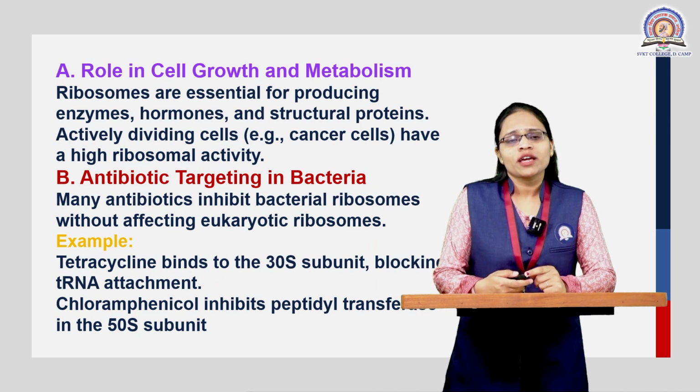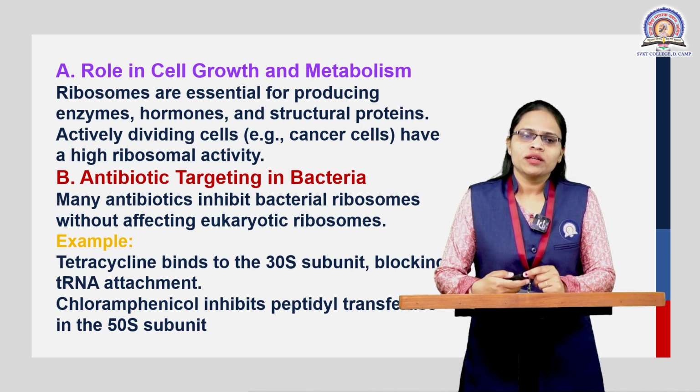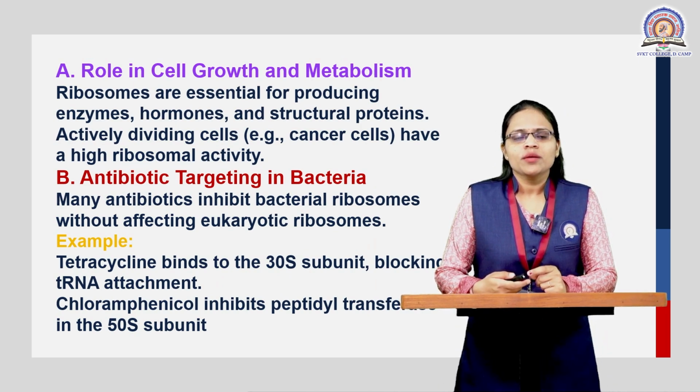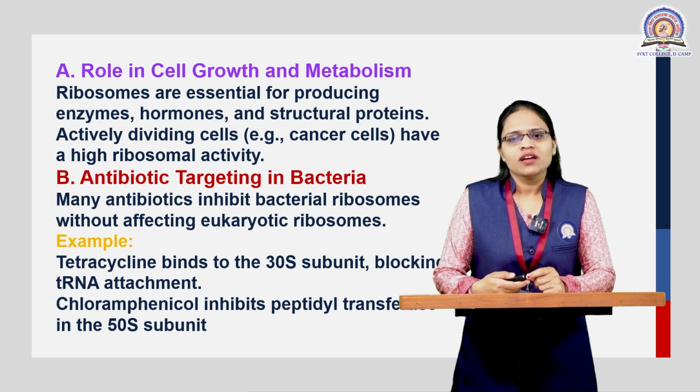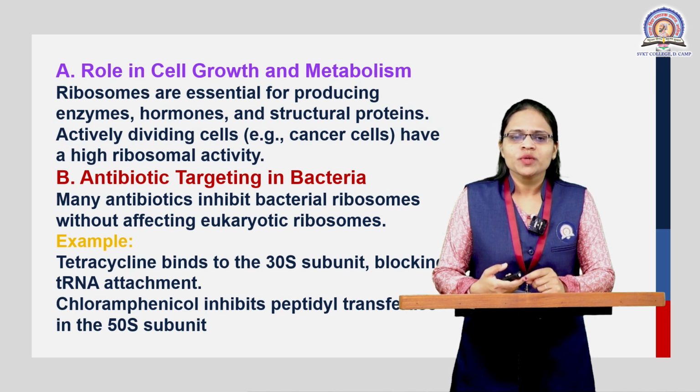Then the role of the ribosome in cell growth and metabolism. The ribosomes are essential for producing different types of enzymes as well as hormones and structural proteins. Actively dividing cells, such as cancer cells, have higher ribosomal activity as compared to normal cells. Then the second one is antibiotic targeting in bacteria. Many antibiotics inhibit bacterial ribosomes without affecting the eukaryotic ribosome. That is, the antibiotics inhibit the prokaryotic ribosomes, but they do not affect the eukaryotic ribosome. An example is tetracycline.